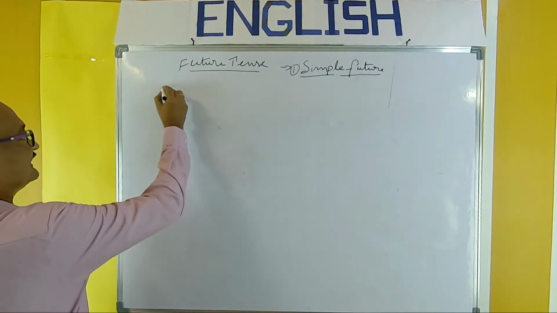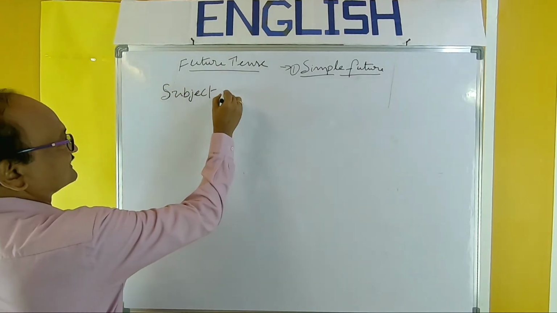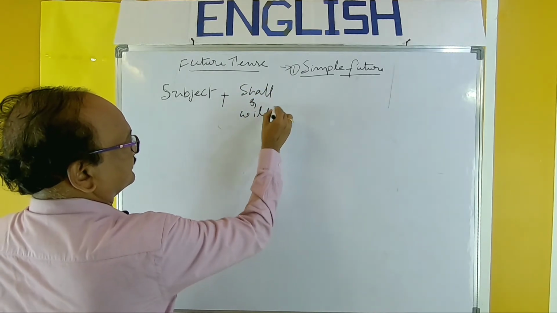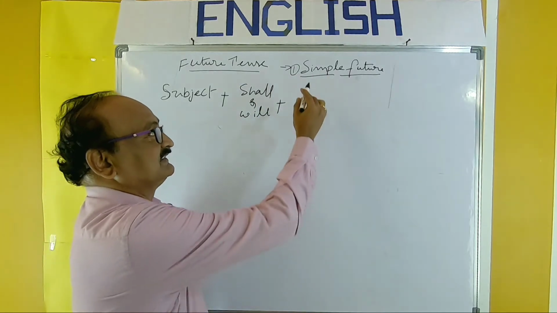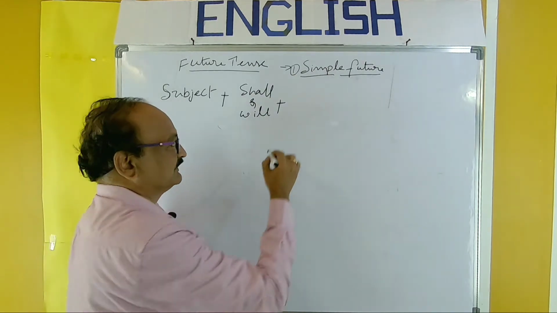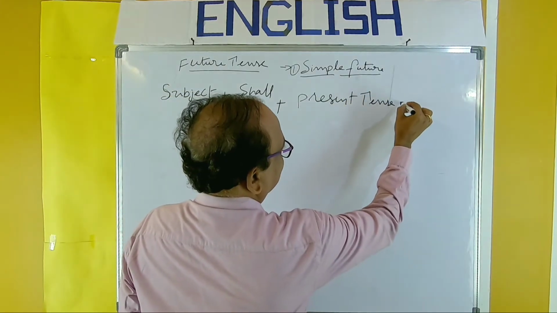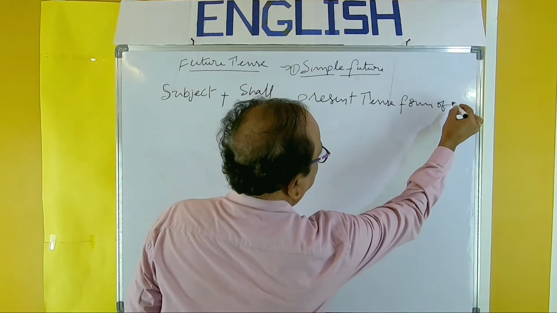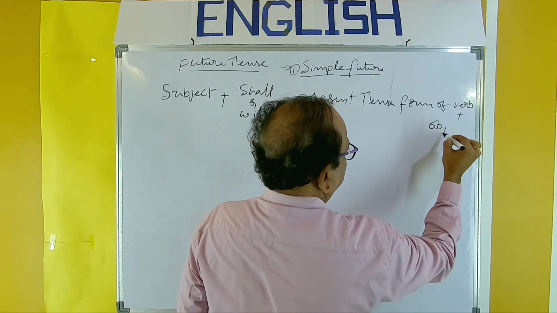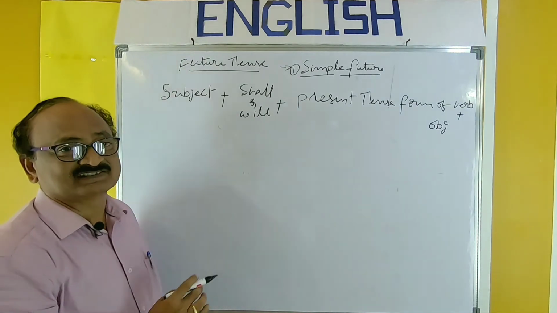As usual, subject plus shall or will plus, see, the name of the tense is simple future, but here we have to use the present tense form of the verb, plus object. So subject plus shall or will plus present tense form of verb plus object.